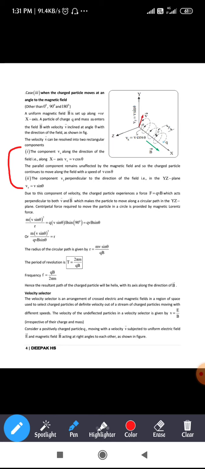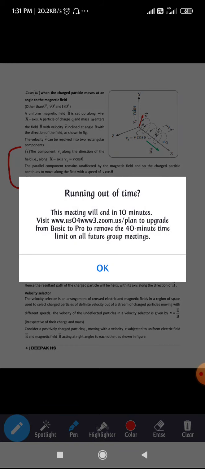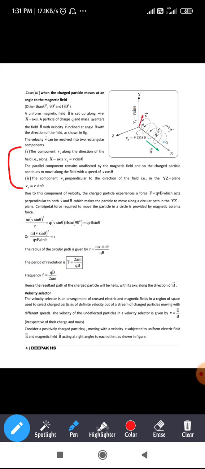Now, as we know, for a particle to move in a circular path, there should be a necessary centripetal force. That centripetal force will be provided by the magnetic force, right? So hence we write mv square divided by r is equal to bqv sin theta. Here mv square by r is the equation of centripetal force. In the place of v, we are going to take the v sin theta component.